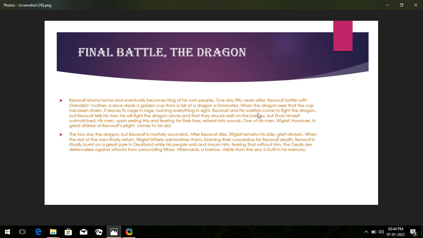Beowulf and his warriors come to fight the dragon. But what happened? Beowulf tells his men that they will have to stay back, because he decided to fight the dragon alone. And then what happened next? He told them that they should wait on the barrow. A barrow is something like a small mountain, you can say.